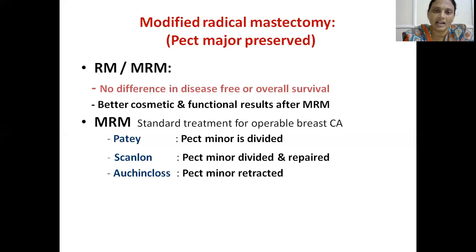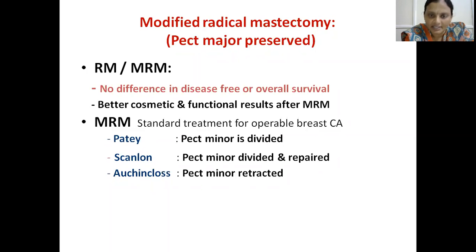What is modified radical mastectomy? Actually, regarding radical mastectomy and modified radical mastectomy, there is not much difference in disease-free or overall survival, but better cosmetic and functional results after modified radical mastectomy.